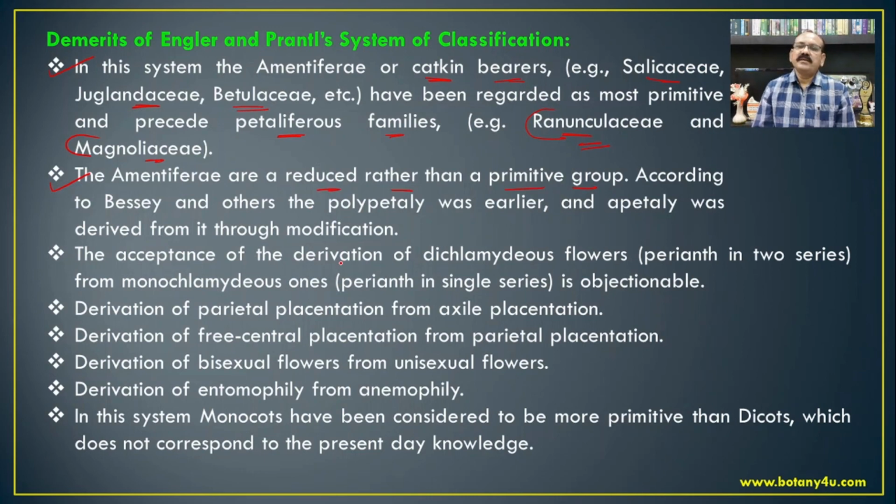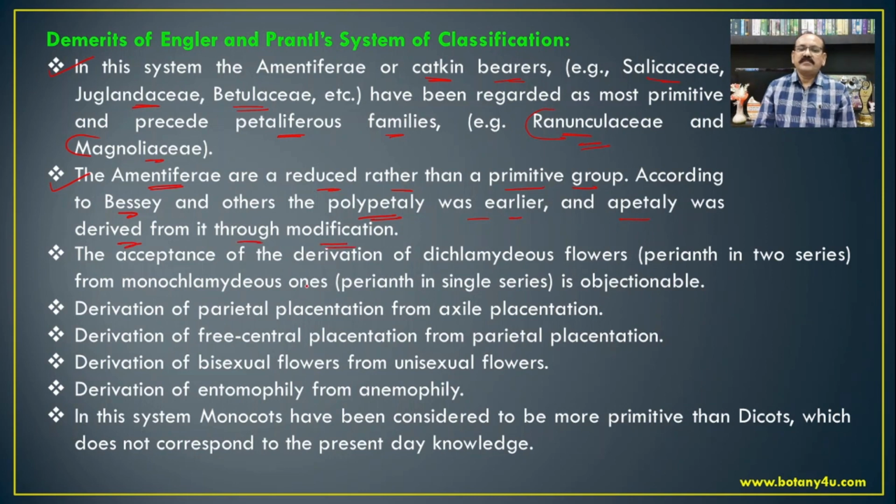If we see the evolution of angiosperms, then the members which come under the Amentiferae like the members of the Fagaceae, Salicaceae, Casuarinaceae, etc. So these families bearing the flowers are the reduced and not the primitive ones. According to Bessey and others, the polypetalae was earlier, and the apetalae was derived from it through modifications.